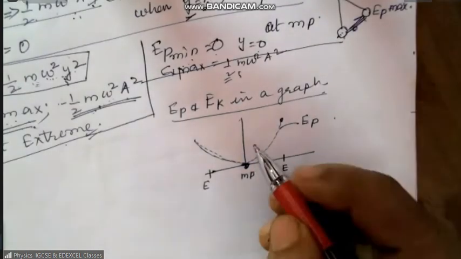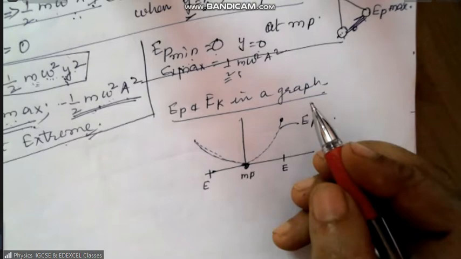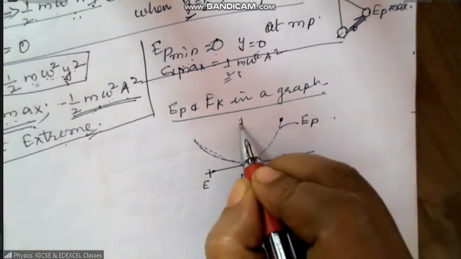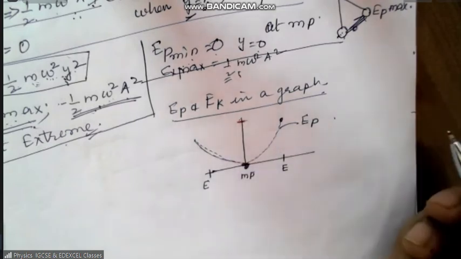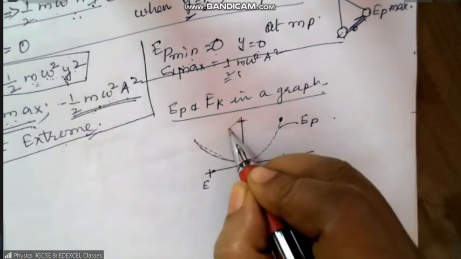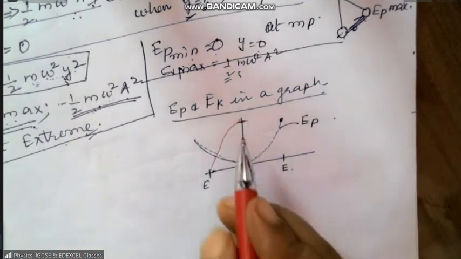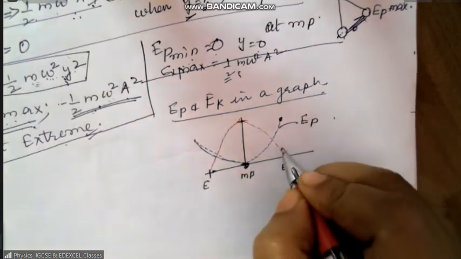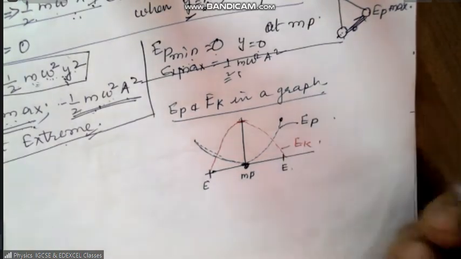Similarly, if I draw the graph for kinetic energy, where is kinetic energy maximum? In our equation, we saw that kinetic energy is maximum at the mean position. And at the extreme positions, kinetic energy is 0. So it decreases like that. Clear? This is kinetic energy.